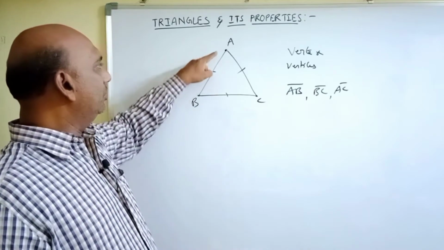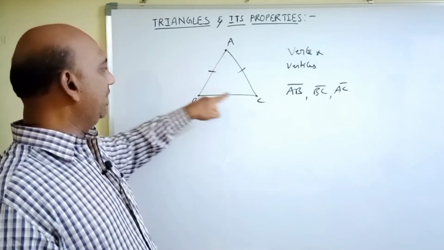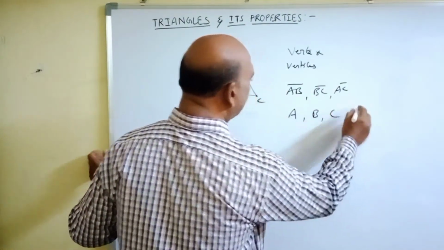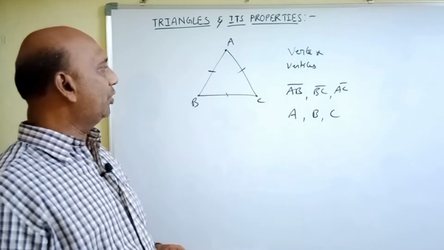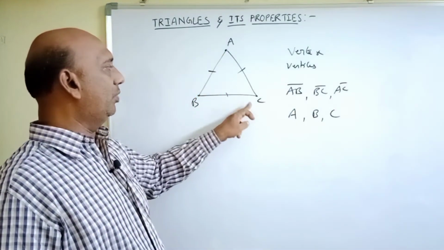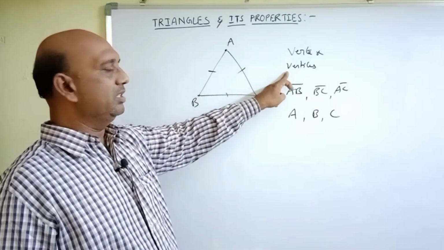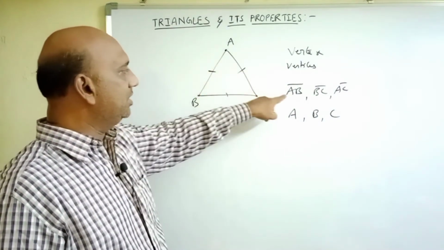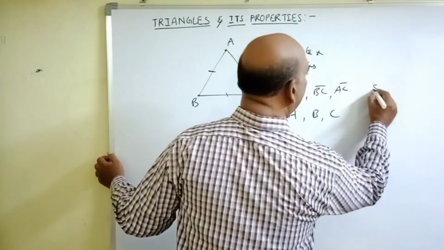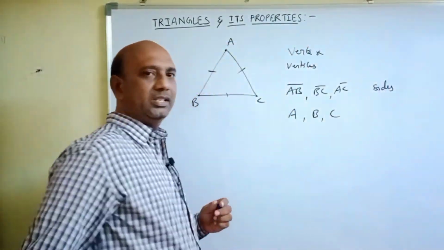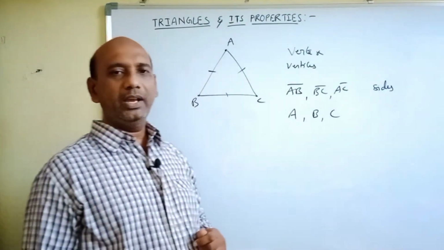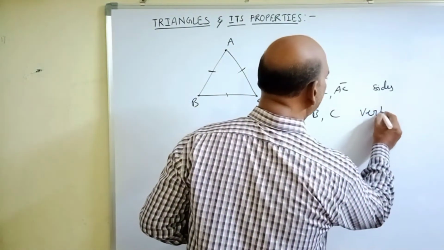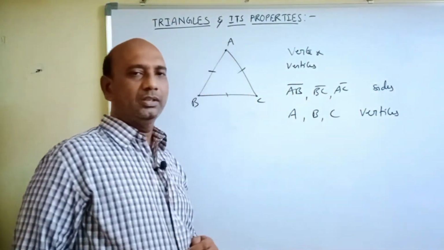So, this triangle has three vertices, vertex A, vertex B and vertex C. A, B, C are called as vertices. Vertex is singular, vertices is plural. So, three vertices are there and three line segments. These three line segments of this triangle are called as sides of the triangle and these are called as vertices.